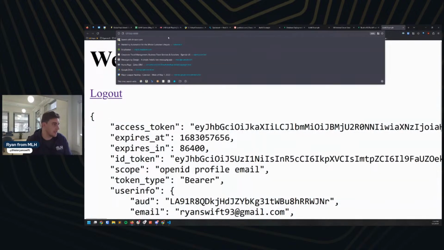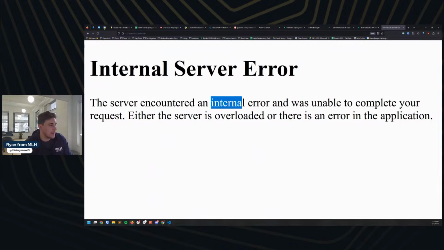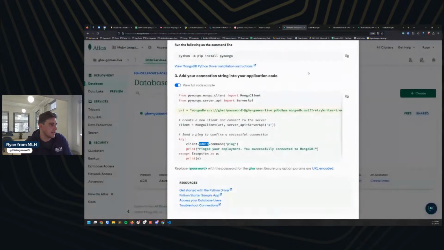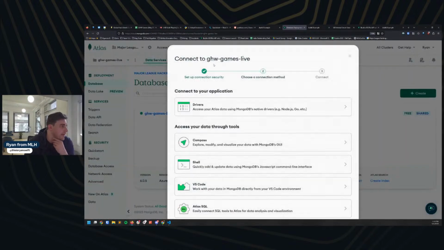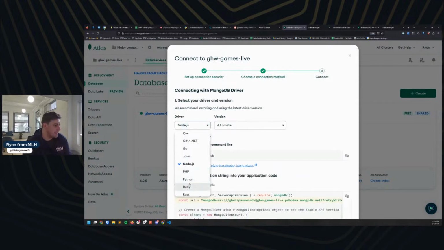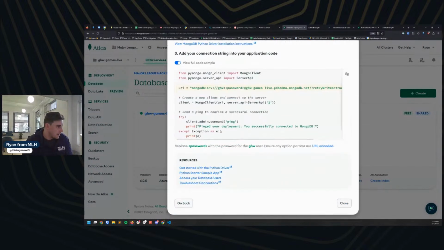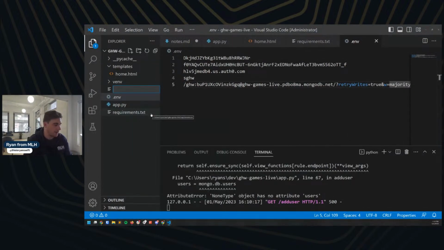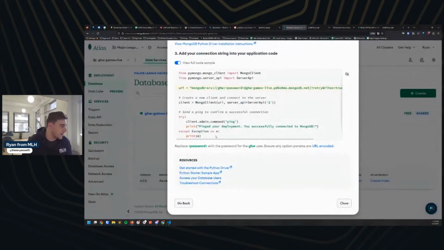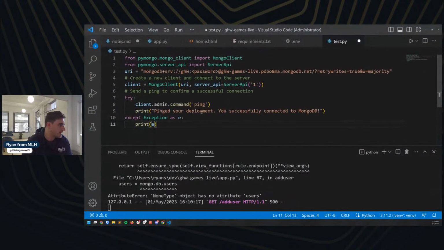Let's see if we can get back to our, here we go. And then let's just do a /add user, and we're still getting the same error. That is a-okay. Let's take a look here. Okay, if we do our connect drivers, switch this to Python. All right, let's give this a shot here. So let us go ahead and make sure that this is working. So we're going to make a new file real quick. I'm going to call this test.py, and we're going to grab all of this, paste it in here.